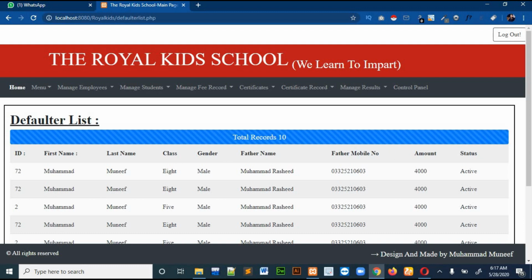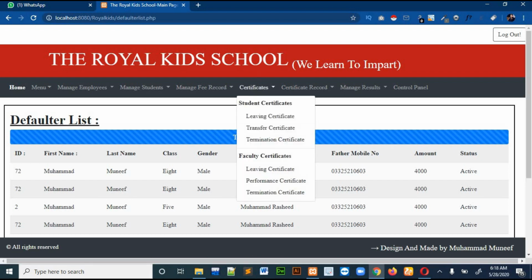Okay, so then there is a certificate section. What I am doing there is printing 6 different types of certificates. Okay, 3 are for students and 3 are for faculty. So I will just show you one certificate. So let's see the student leaving certificate.